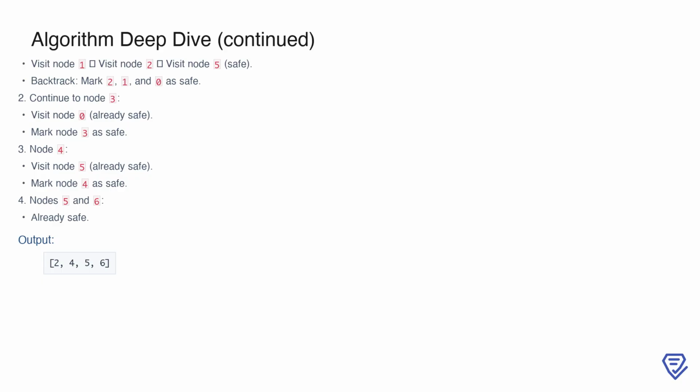This confirms that node 3 is also safe. For node 4, we visit node 5, which is already safe, so node 4 is marked safe as well. Finally, nodes 5 and 6 are terminal nodes with no outgoing edges, so they are inherently safe. The result is the list of safe nodes, 2, 4, 5, 6. This walkthrough illustrates how the algorithm efficiently determines safety by leveraging state tracking and early termination when cycles are detected.